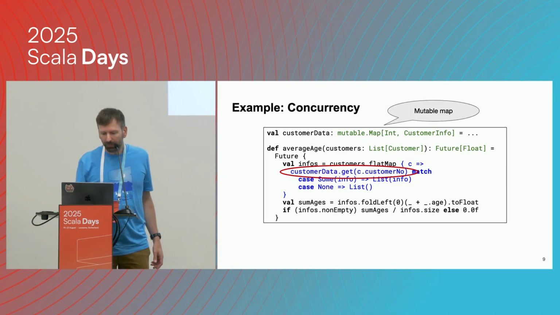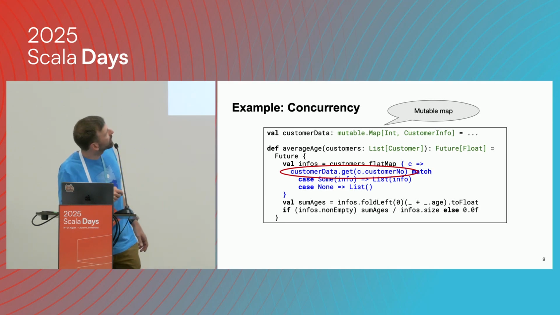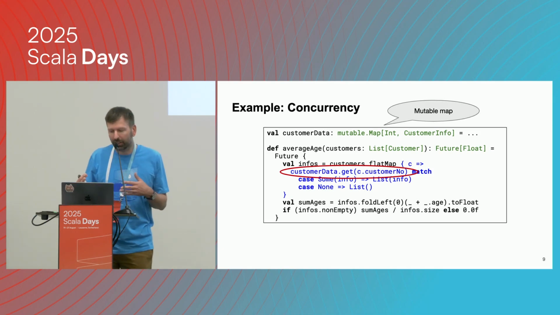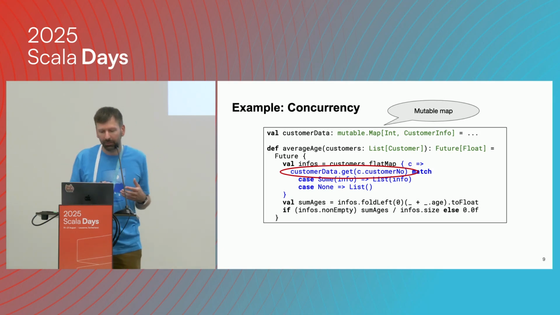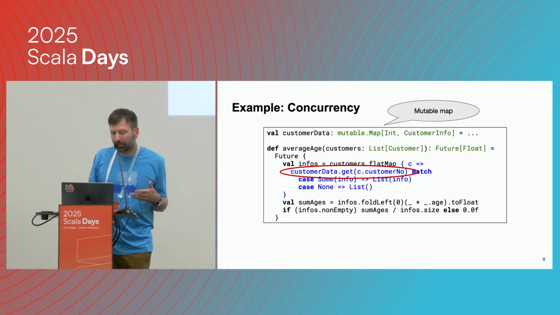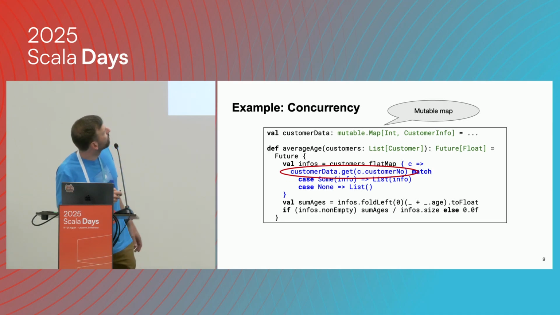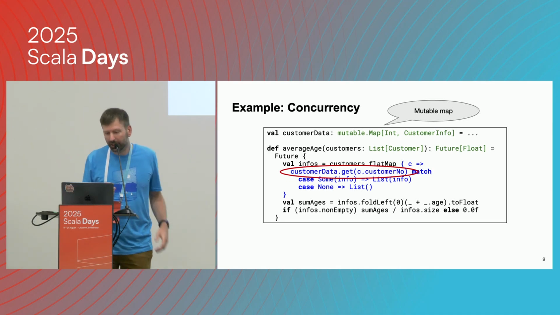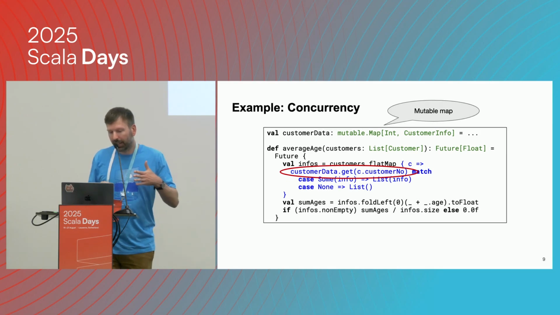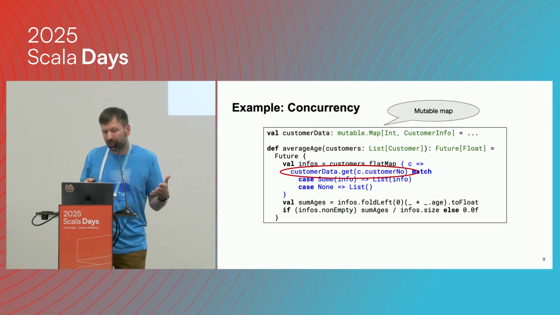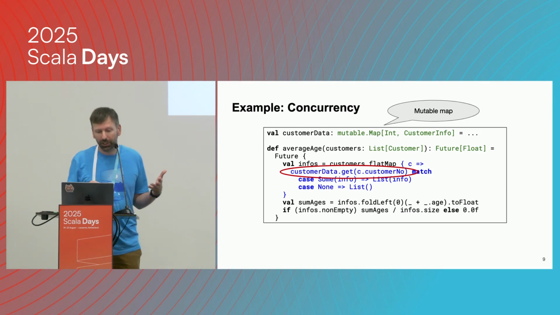And what we can also see here is that this is a mutable map, so this can be changed. We can insert customer info records, we could remove them, we can look them up, and so on. But this means that since the future is running concurrently with other things, we can have concurrent accesses to this shared data, which is mutable.